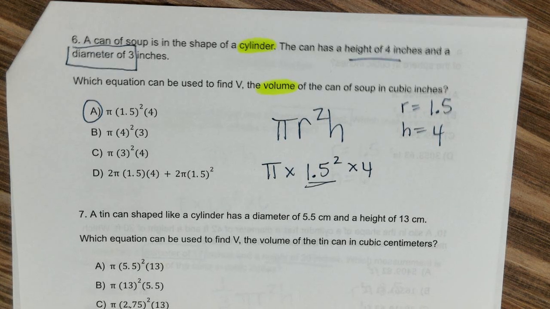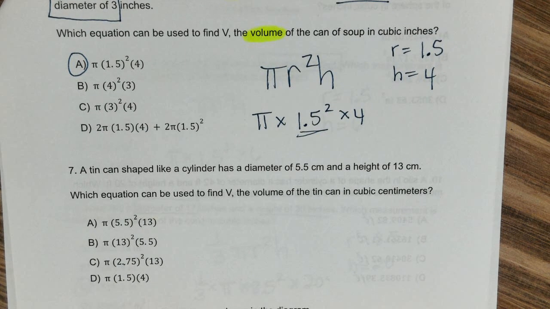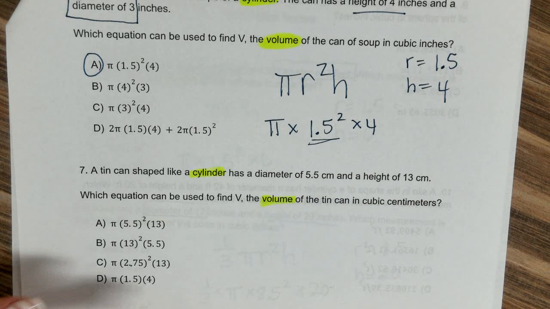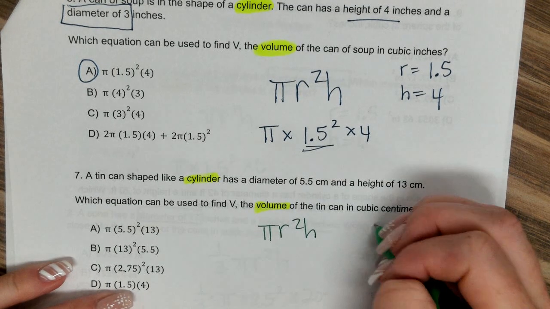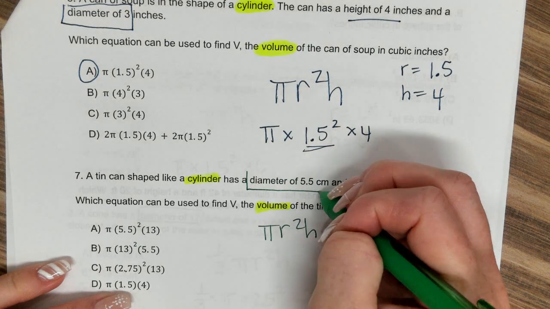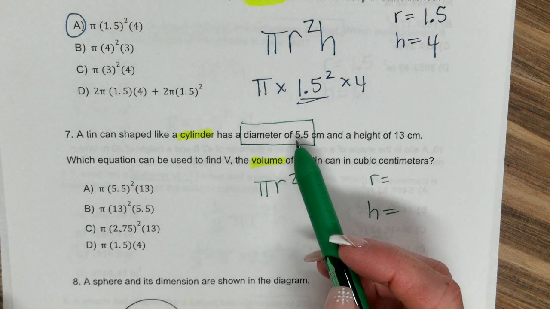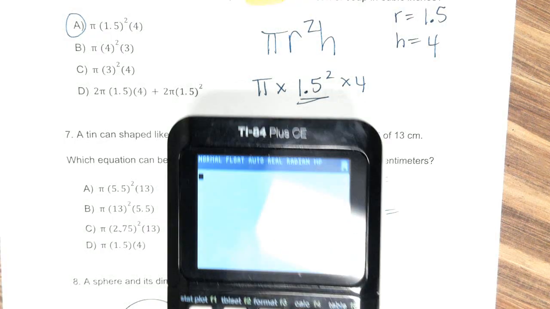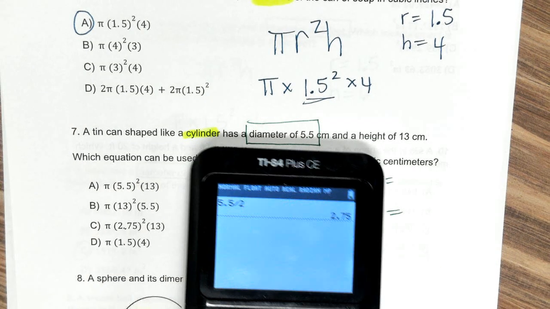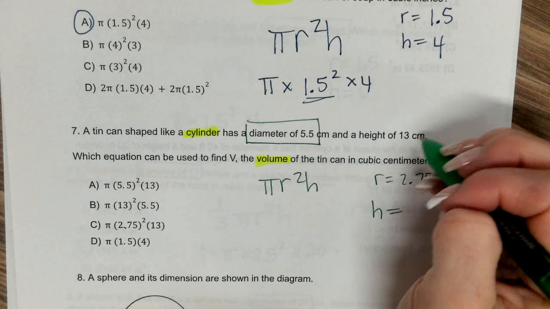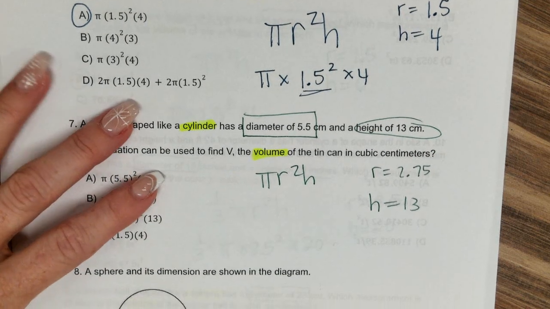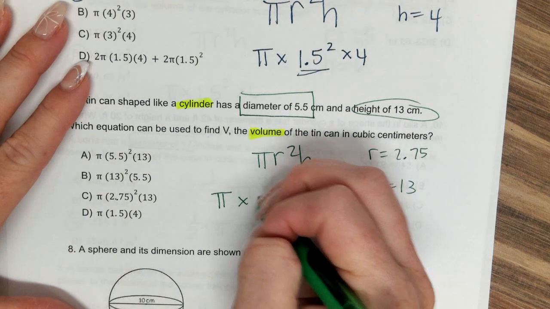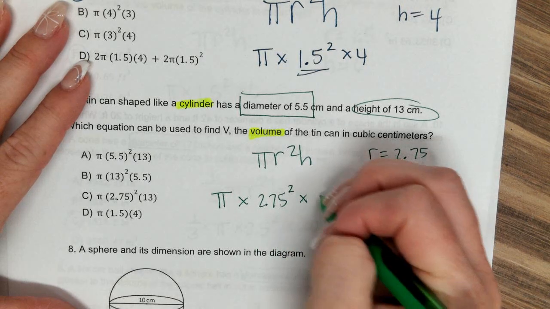Okay, on the next one, what should I have highlighted? Cylinder. What else? Volume. So same formula. I'm going to do pi r squared h. I need an r and an h. Did they give you a radius? No. What did they give? So what do I have to do? So 5.5 divided by 2 is 2.75. And the height is 13. I'm just going to set it up. I'm not going to solve it. So I'm going to do pi times 2.75 squared times 13.